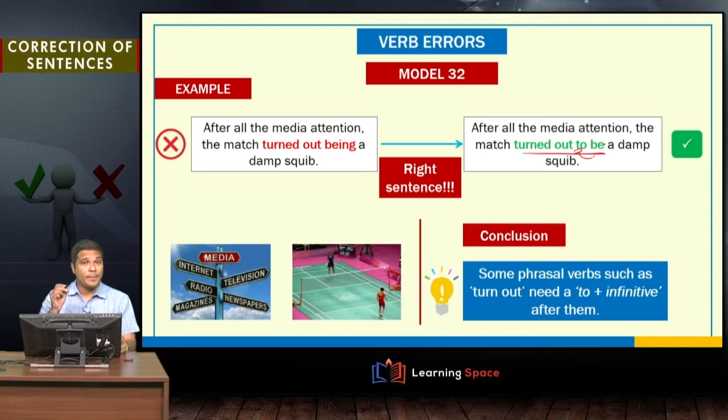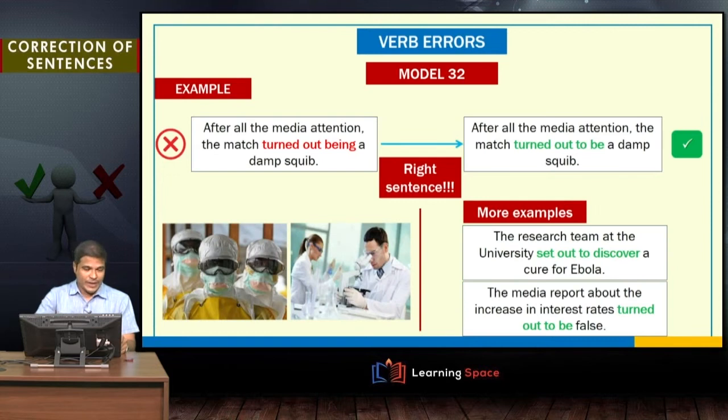So please remember that be is the base form of all the verbs is, am, are, was, were, been and also being. So you cannot even use to is, to am or to are. It has to be to be. Is it the only phrasal verb that requires a to plus infinitive after it? No, it is not. There are other phrasal verbs which take only to plus infinitive and not the ing form, and they are, let's have a look at them.